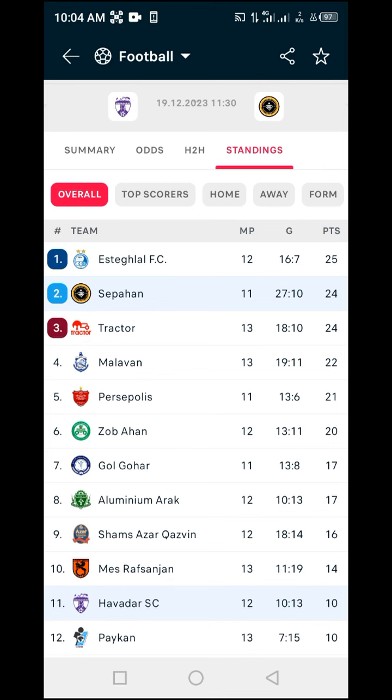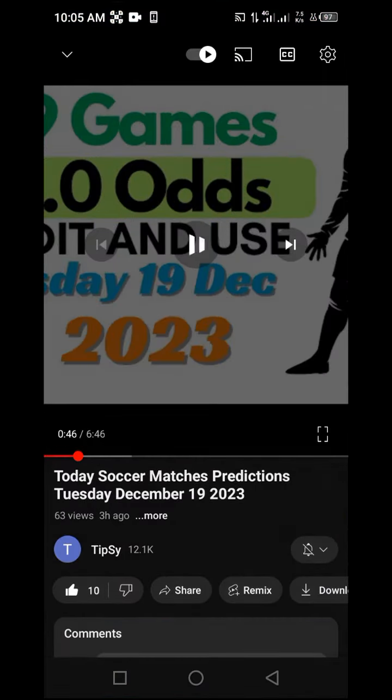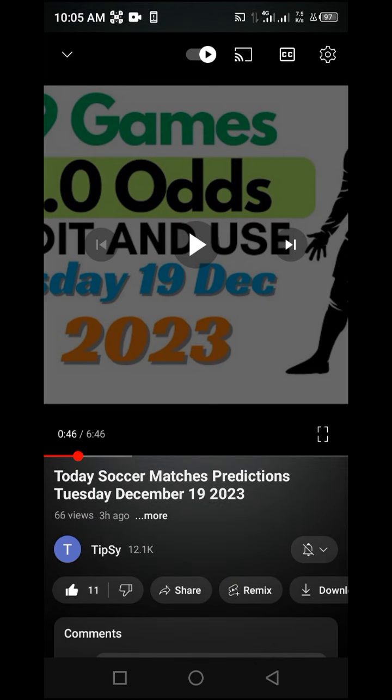And of course, if Sepahan is better in terms of goals scored compared to Persepolis, who was able to beat Havada, as you can see here, based on these two, the possibility of Sepahan beating Havada here is very high. We could therefore conclude that the possibility of Sepahan to beat Havada is very high, as well as give Sepahan a double chance or draw no bet, which was mentioned inside of this video, as you could see here. The prediction here as the best was Sepahan to win or give it a double chance.